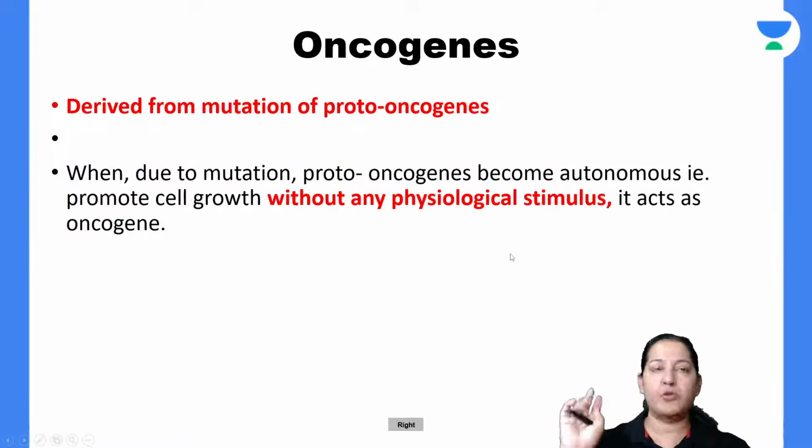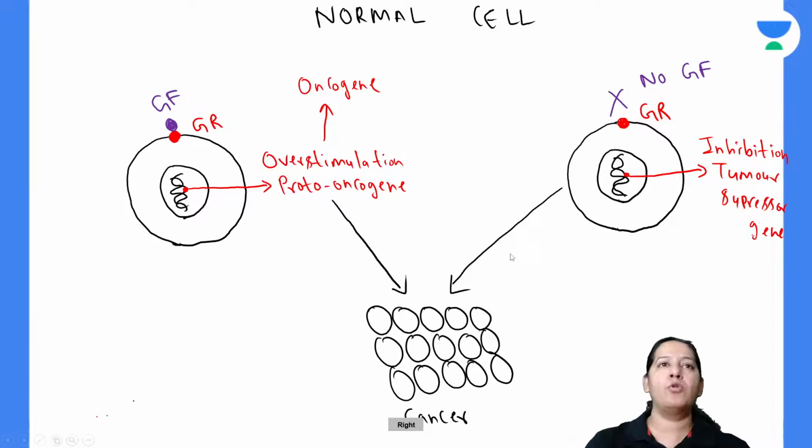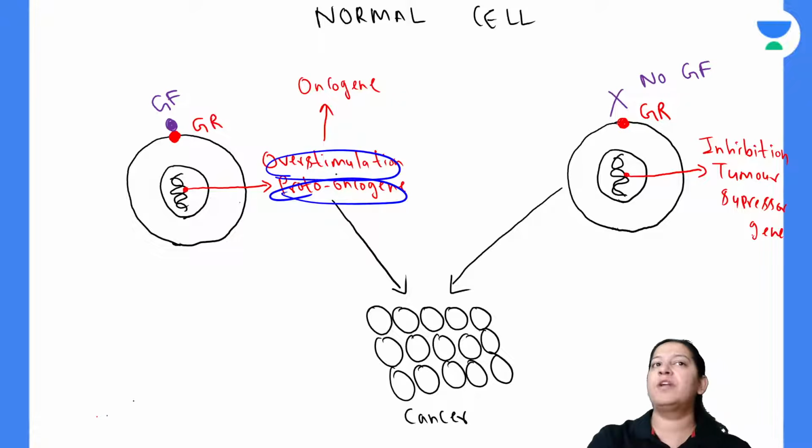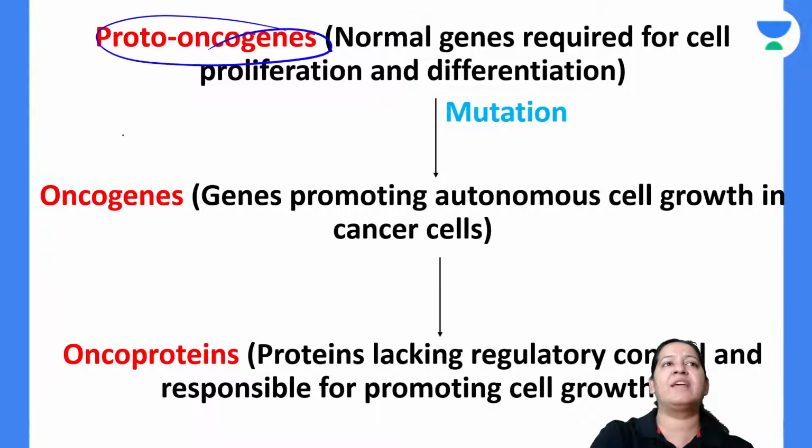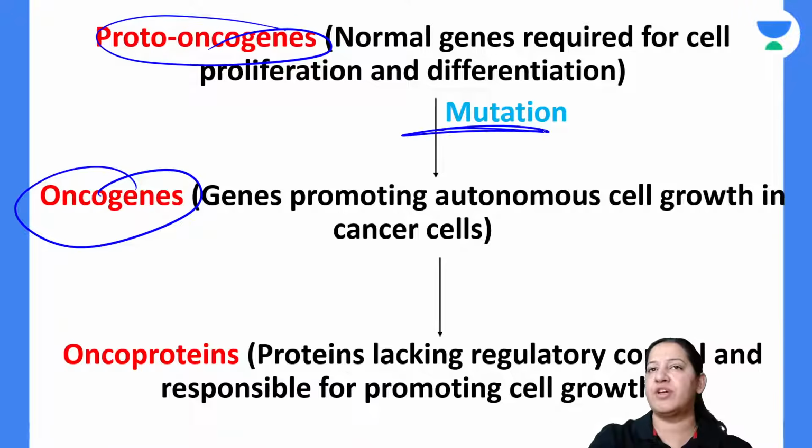That is normal proto-oncogene. But when proto-oncogene gets mutated and becomes overstimulated due to mutation, it is known as oncogene. So can I say proto-oncogene gets converted into oncogene because of mutation? So what is the difference between the two?